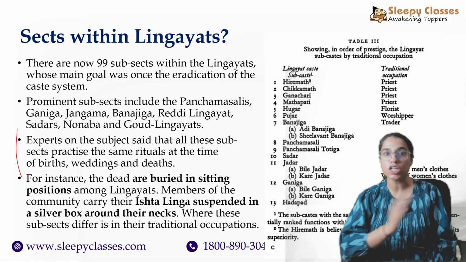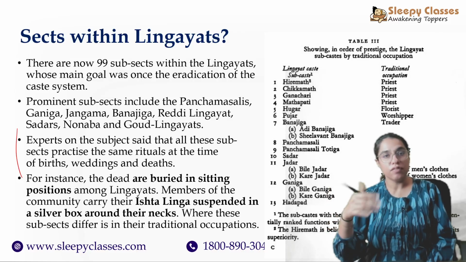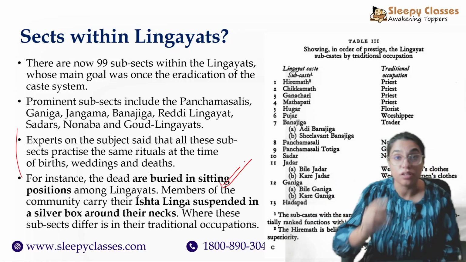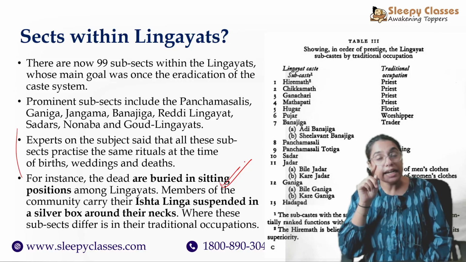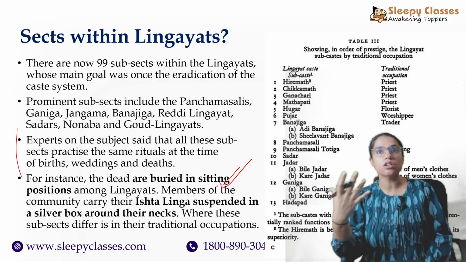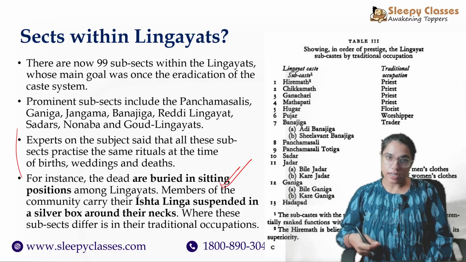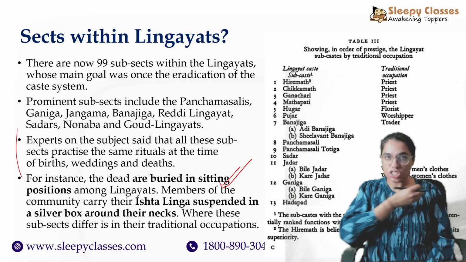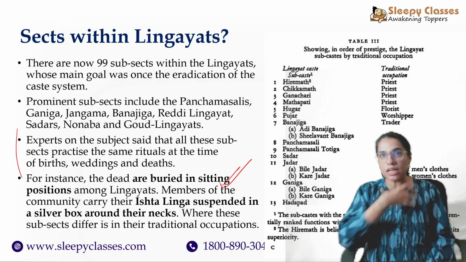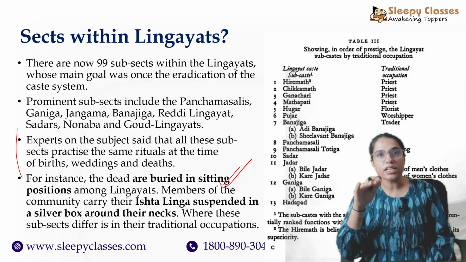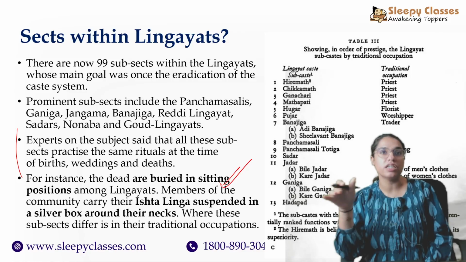So for example, amongst all sects of the Lingayats, one of the prominent practices is that the dead are buried in a sitting position. Very important to note here. Similarly, one of the markers of the Lingayat community is that they carry the Ishtalinga, the marker of Shiva, which is suspended in a silver box around their neck. So now if the practices are more or less common, what is it that differentiates them?